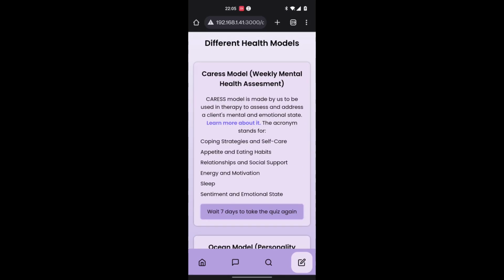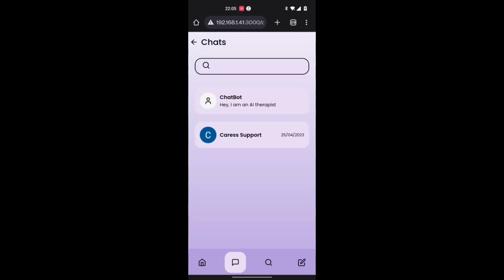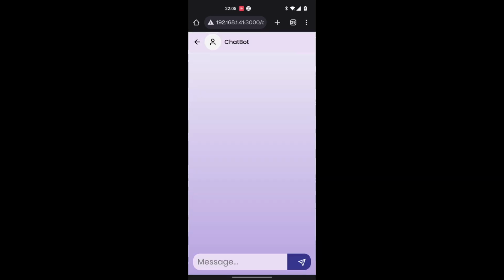After taking the assessments, you can retake the weekly assessment after 1 week, and to retake the personality test, you would have to give $5. You can then go to the chat section and chat with the AI chatbot, which can help you gain confidence to talk to a real therapist.